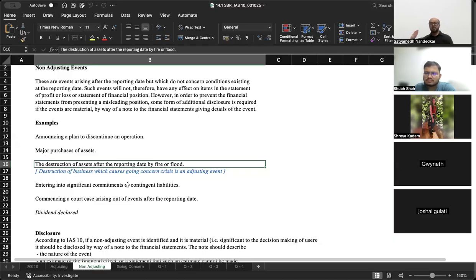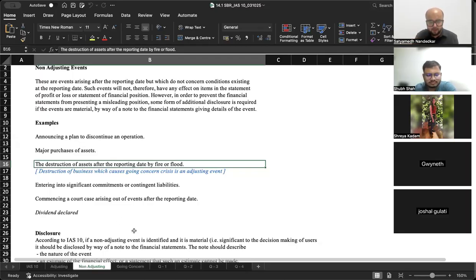Okay. Now, when you say adjusting event, when you make a plan to discontinue an operation, that is basically like a restructuring. You are selling off a vertical. Now, you can record a provision in books of accounts only if a constructive obligation was present on 31st of March. Here you made the announcement after 31st of March. It may be there in your heart, but who cares about the heart, right? It has to be an explicit declaration to the world that we are going to discontinue. Only then the constructive obligation will come in. It will not come in till that point, right?